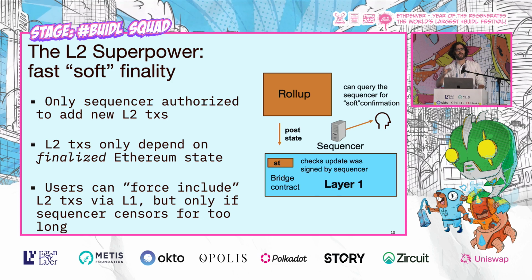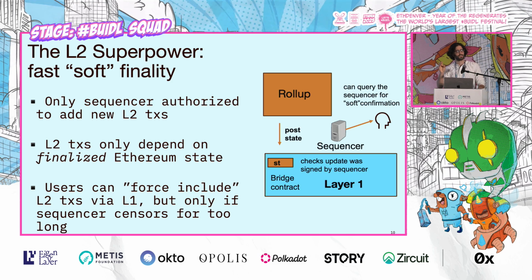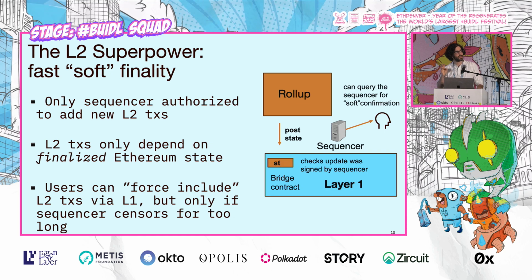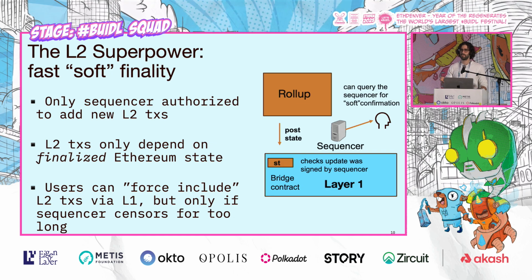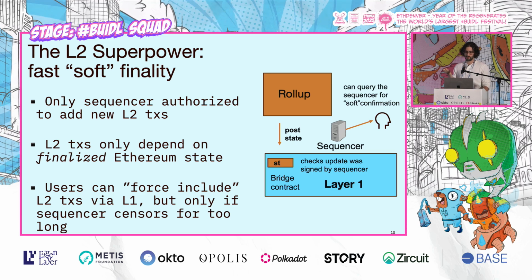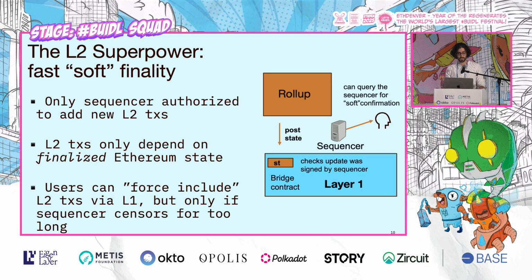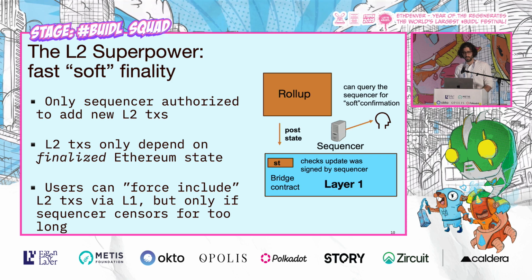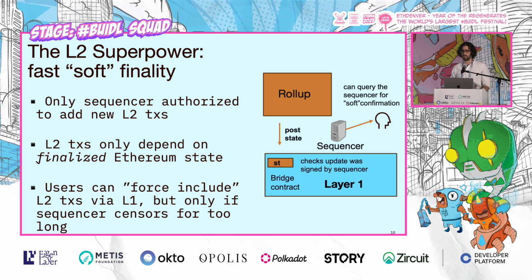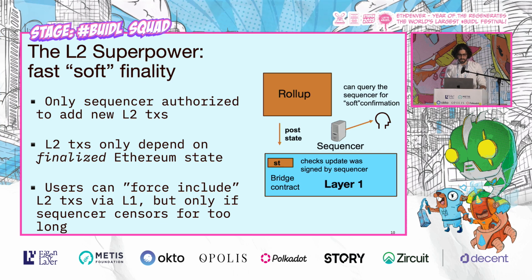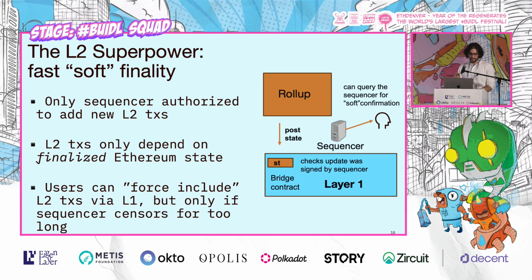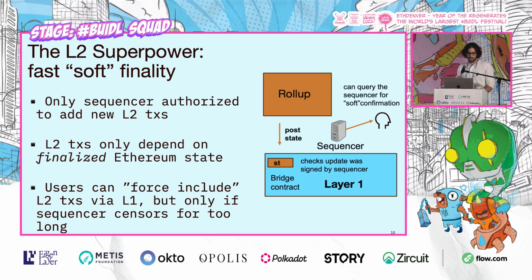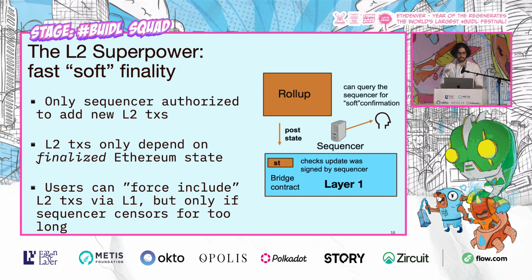Now, L2s have a superpower. Fast, soft finality. This is something very unique to L2 applications that is not exhibited by L1 applications. And this is due to the fact that only the sequencer is authorized to add new L2 transactions. The rollup sequencer collects transactions and periodically posts transaction batches to the layer 1 with a claimed state update. For validity rollups, the L1 would verify a validity proof. For optimistic rollups, it would enter a fraud-proof challenge window. Those details don't matter. But the point is that the L2 transactions also only depend on finalized Ethereum state.